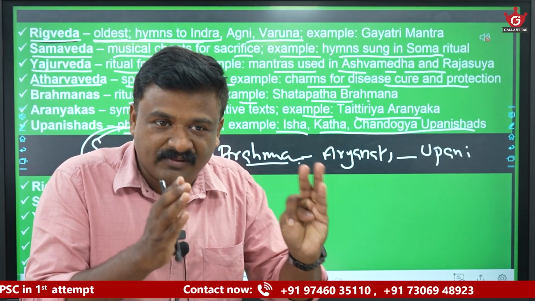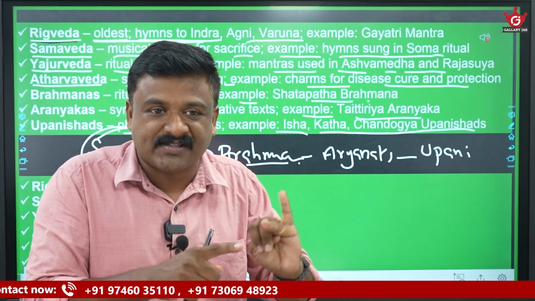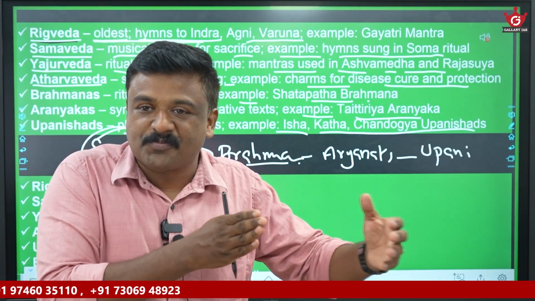Samaveda, the Veda of melody. Yajurveda deals with rules, regulations and formulas. Atharvaveda is magical spells and charms.